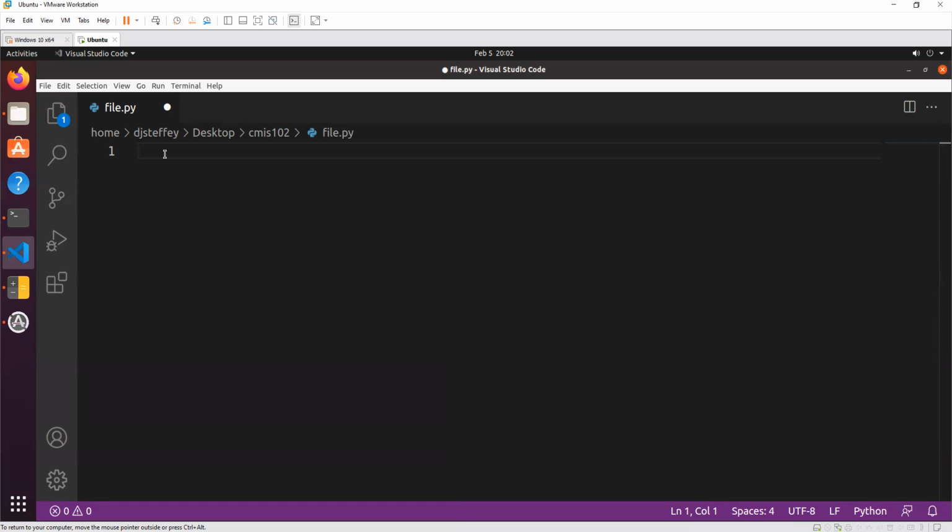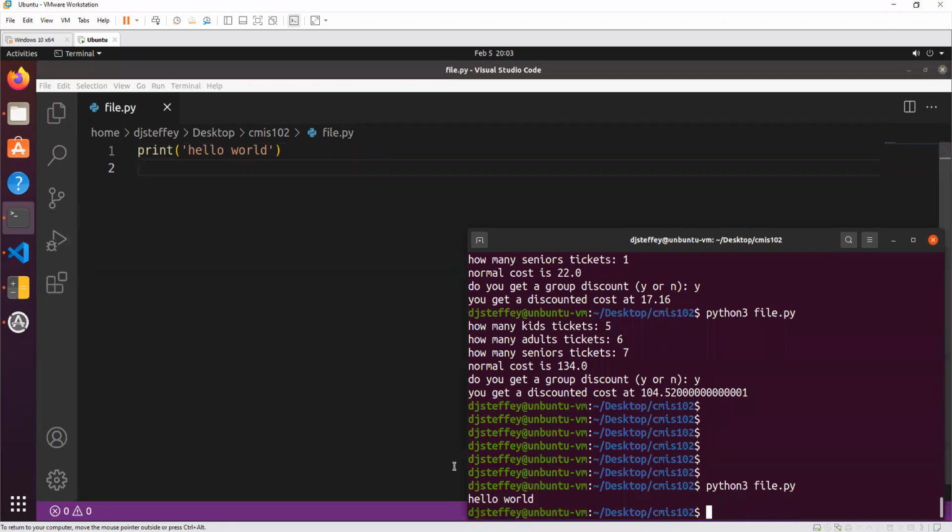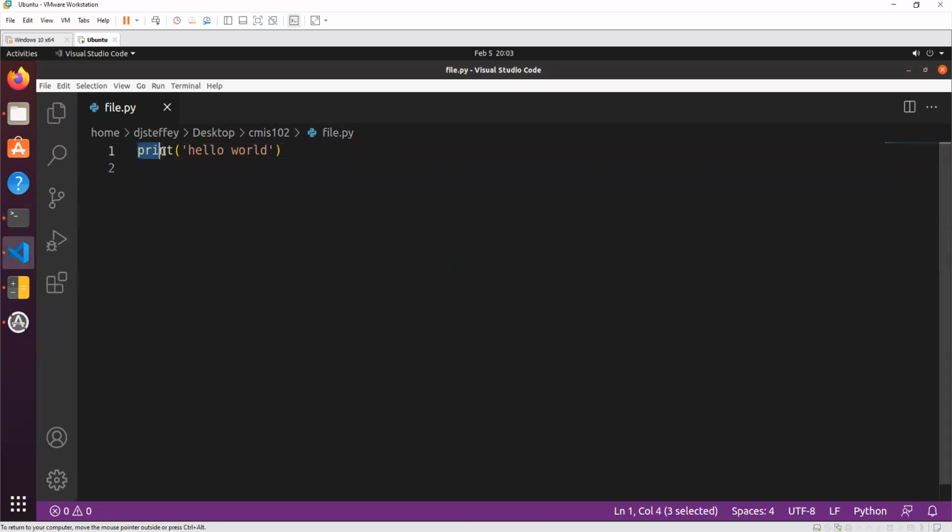This is code that Python already provides to us and that we can just use automatically. Would it surprise you to know that you have already been using some of the Python built-in functions? One of them is print. If we just say print hello world, and if we run that, you should know what's going to happen. It just prints out hello world, right? But this print is a function. It has a name. The name is print.